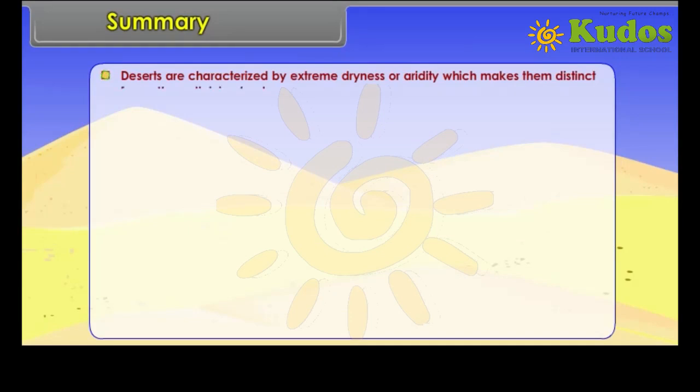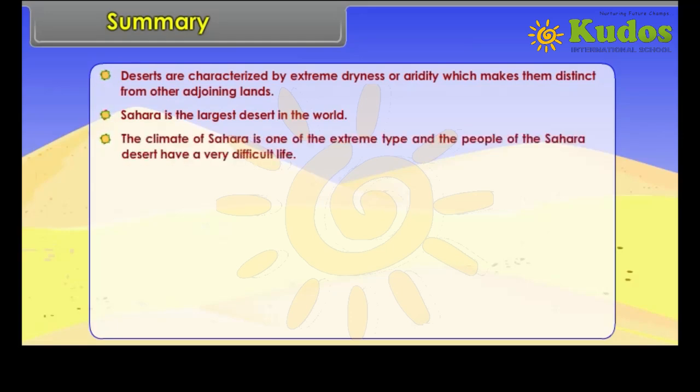Summary: Deserts are characterized by extreme dryness or aridity, which makes them distinct from other adjoining lands. Sahara is the largest desert in the world. The climate of Sahara is one of the extreme type, and the people of the Sahara Desert have a very difficult life. The major species of plants are cactus, acacia, babool and thorny bushes.